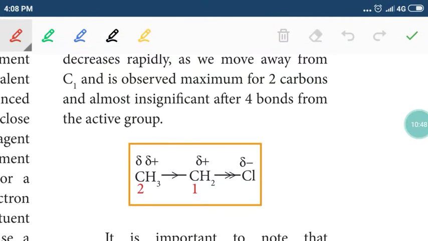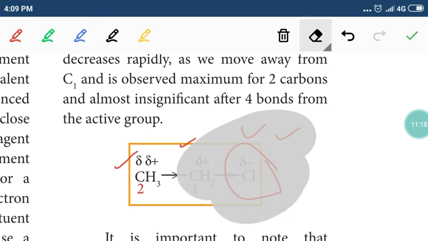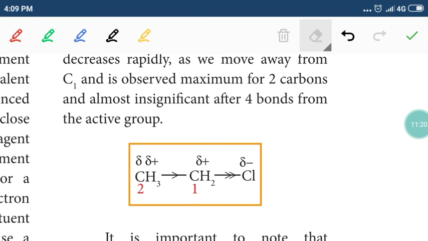Now we can take ethyl chloride. So in ethyl chloride, the chlorine is more electronegative than the carbon. Okay. So due to mutual sharing of electrons, a covalent bond is formed between the first carbon and the second carbon. The same way, due to mutual sharing of electrons, a covalent bond is formed between chlorine and the first carbon. But electronegativity is more for chlorine. Chlorine has more electronegativity than carbon. So the bonded pair of electrons is moving towards chlorine.